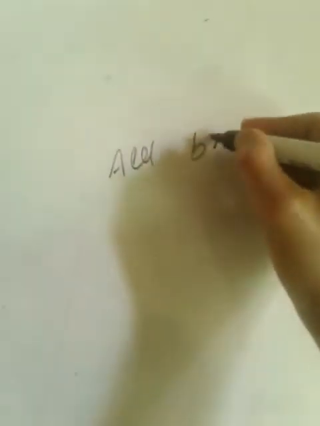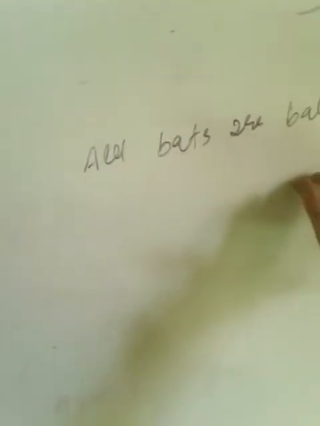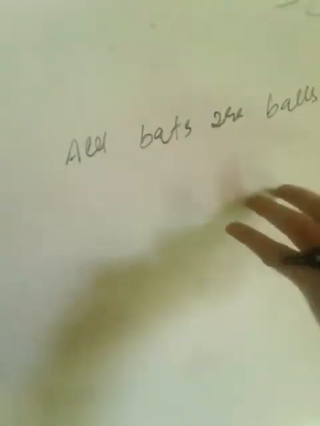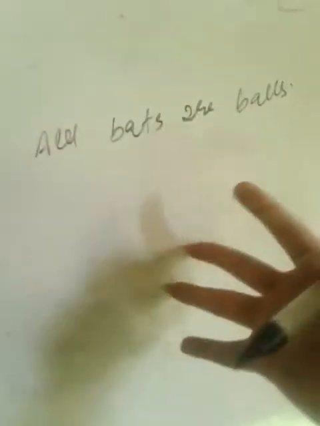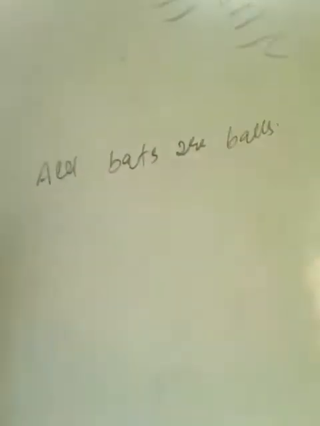Suppose, for example, and you have to remember one thing, that we assume some things which are different in reality. For example, you may see that all bats are balls. All bats are balls. So is this true? If we have a bat, these bats are not balls. We have to assume that if all bats are balls, or balls are all rats or cats, whatever may be the situation, we have to assume these are true, and from these conclusions have been drawn, and we have to check whether these conclusions are right or wrong.